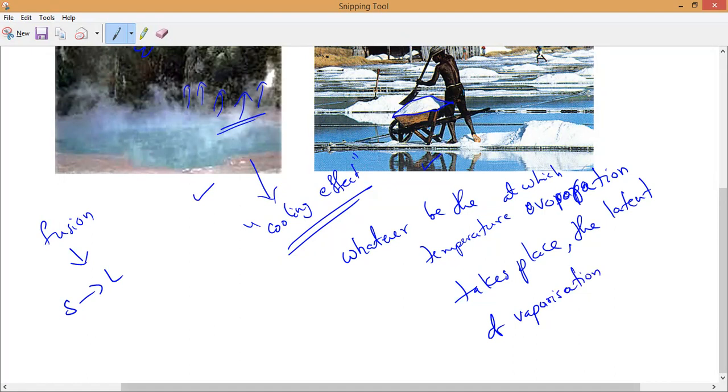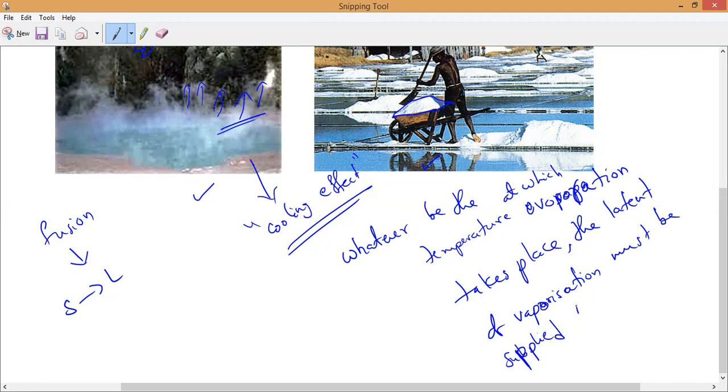Is it okay, guys? The latent heat of vaporization must be supplied from whom, guys? It is supplied by whom?